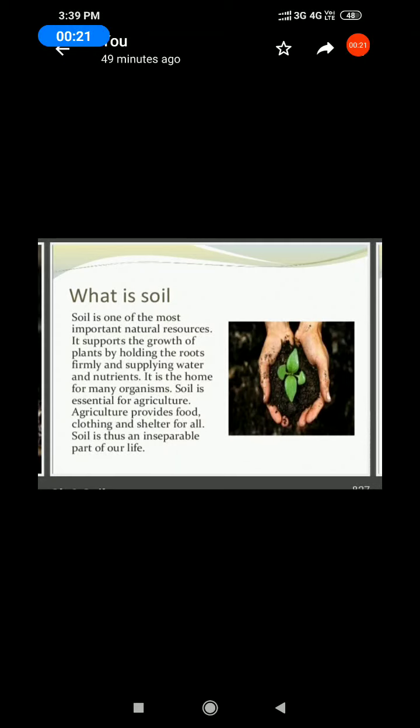What is soil? Soil is one of the most important natural resources. It supports the growth of plants by holding the roots firmly and supplying water and nutrients. It is the home for many organisms. Soil is essential for agriculture. Agriculture provides food, clothing and shelter for all. Soil is thus an inseparable part of our life. That is soil.